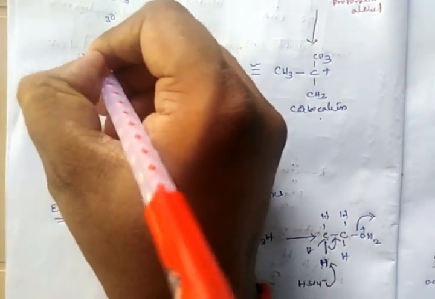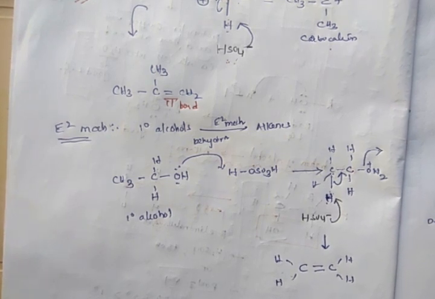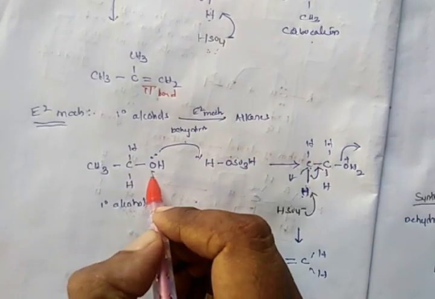It's an E1 mechanism, a two-step mechanism. Coming to the E2 mechanism, primary alcohols don't show interest toward beta elimination reactions by the E1 route. Even though they undergo dehydration or beta elimination, this elimination reaction is not by the E1 mechanism. It occurs through the E2 mechanism. So coming to the mechanism, this protonation step is common in all the reactions.